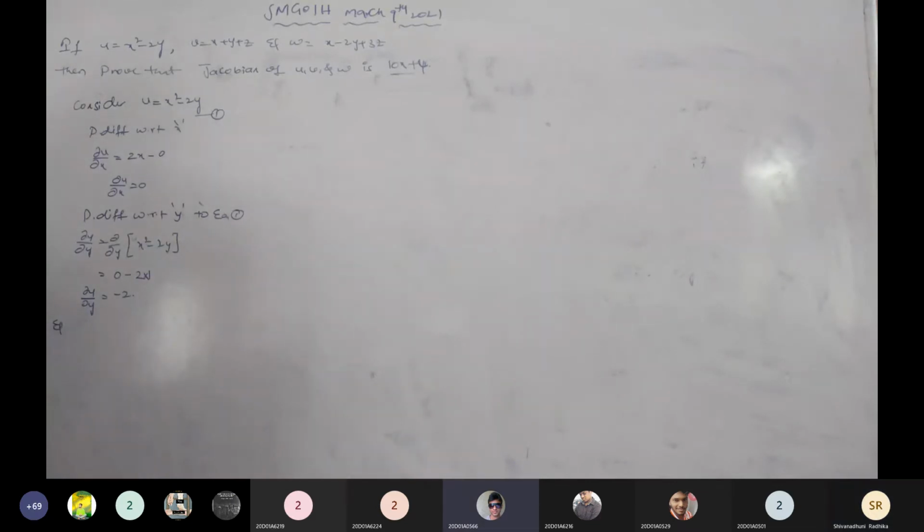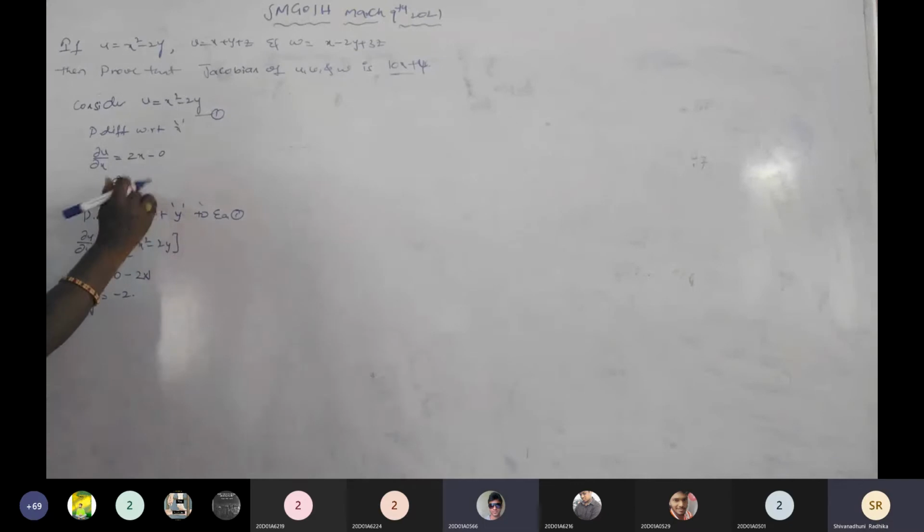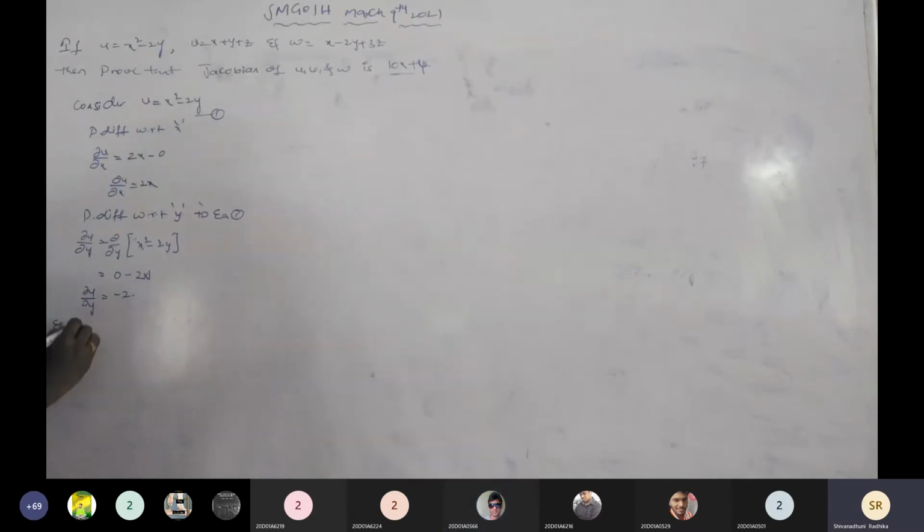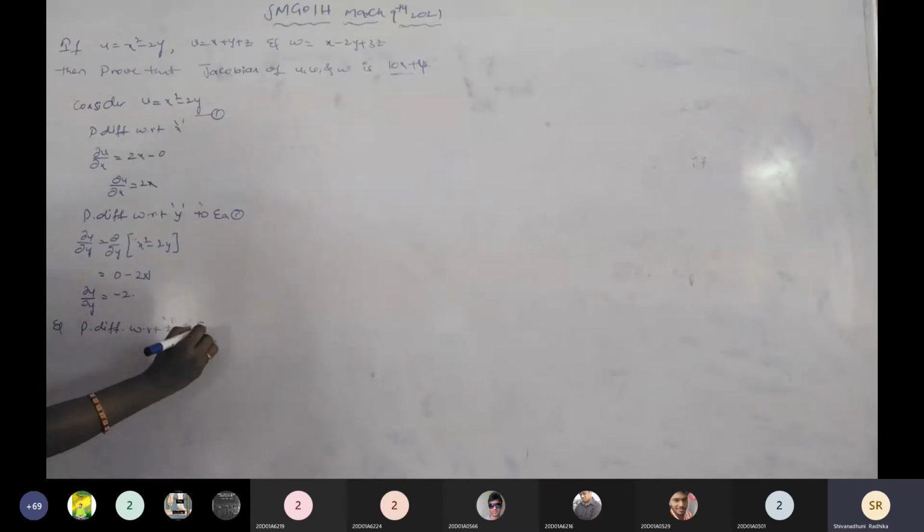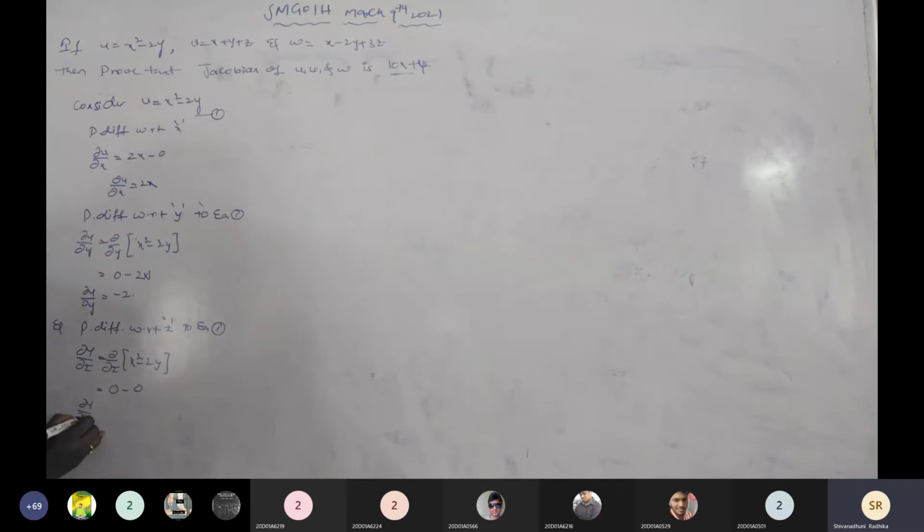Ma'am, dou u by dou x is equal to 2x, ma'am. Here 2x. Very good. And again, partially differentiating with respect to z to equation number 1. Then dou u by dou z equals dou by dou z of x square minus 2y. Here x square differentiating with respect to z is 0, minus 2y differentiating with respect to z is 0. Then dou u by dou z equals 0. Completed? Here 2x, minus 2 and this is 0.